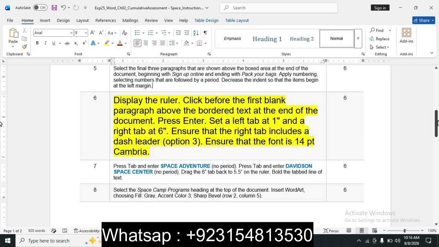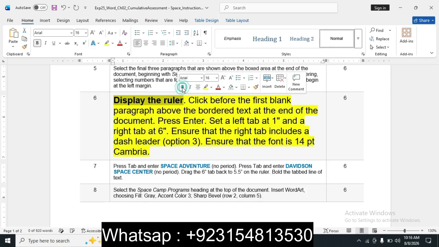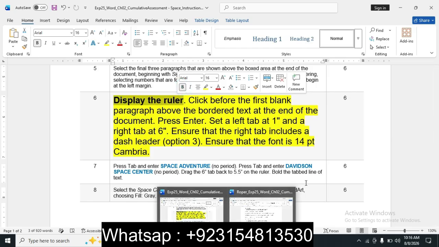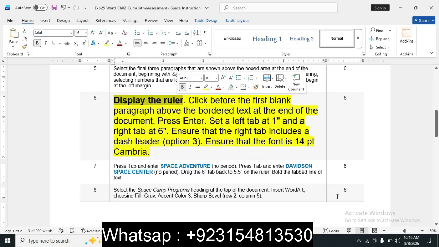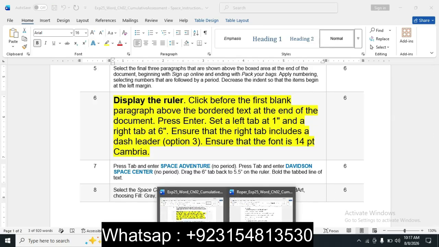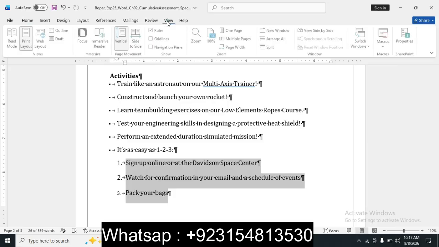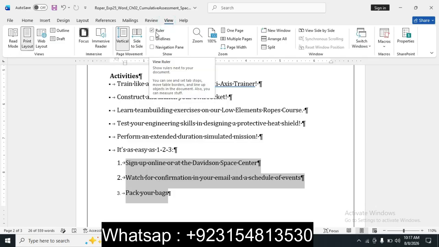Ensure that the font is... Display the ruler. The ruler is on the View tab of Word. View, and this is the ruler.